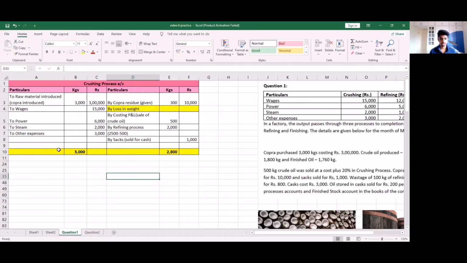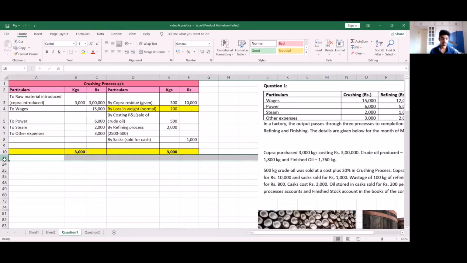We know that the difference is 200 kgs. So kgs will be 200, but normally our abnormal loss would realize the value as what we get from our cost per unit. But in case of a loss in weight, we consider this a normal loss. So because this is a normal loss, the amount for this is going to be 0, because normal loss is borne by the customer. So now that this is clear, I am going to go on to find our cost per unit.